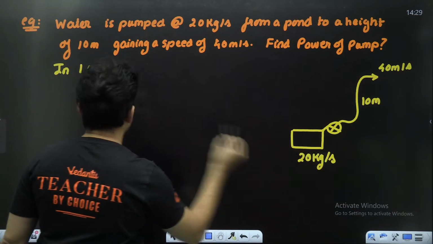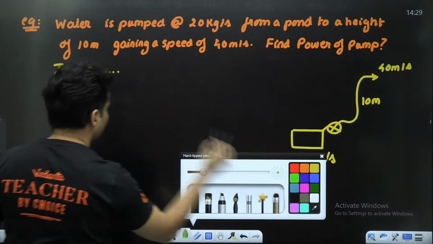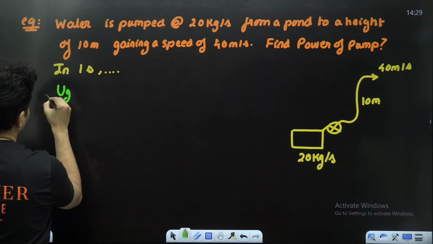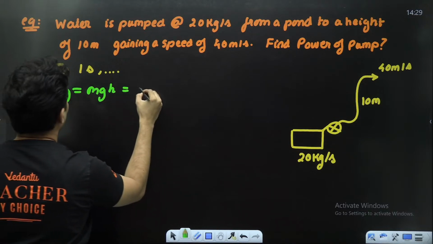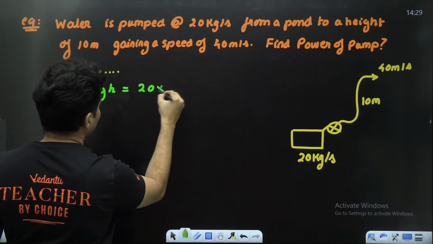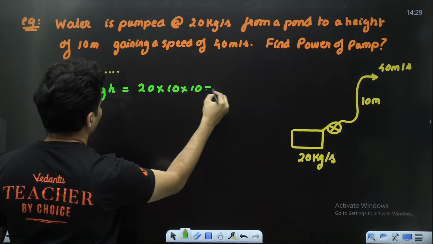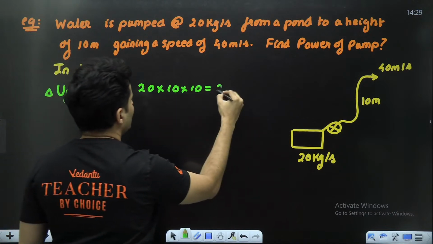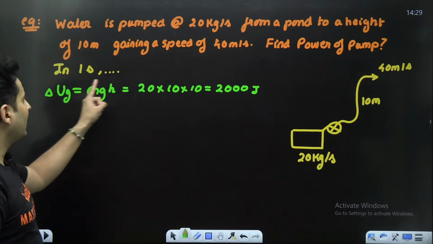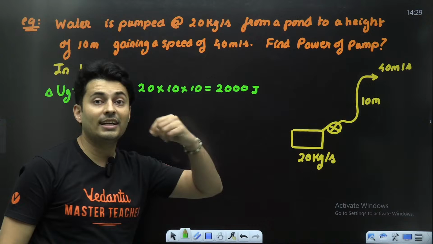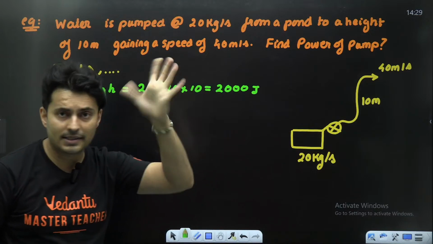The change in the potential energy, the increase in the potential energy, which is mgh, will be mass, which is 20, g, which is 10, height is also 10. This will be 2000 joules. So in 1 second, 2000 joules of gravitational potential energy is gained.